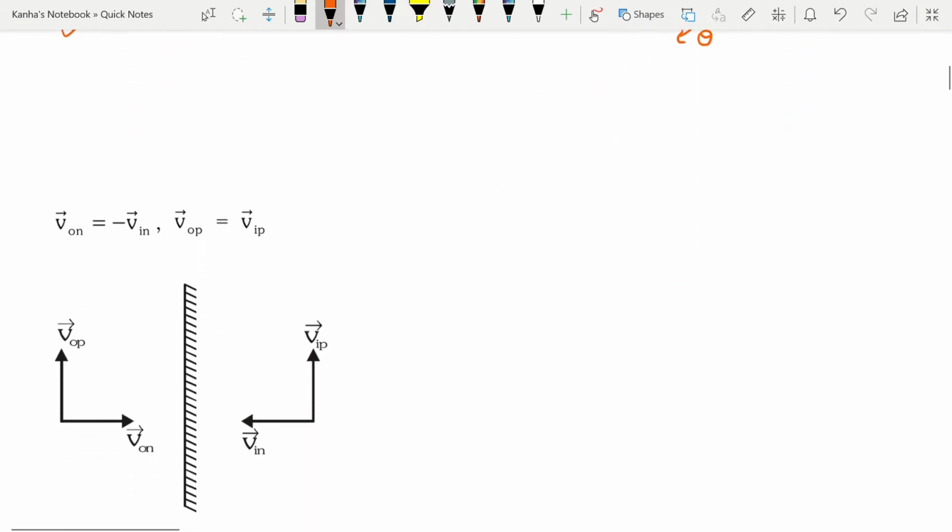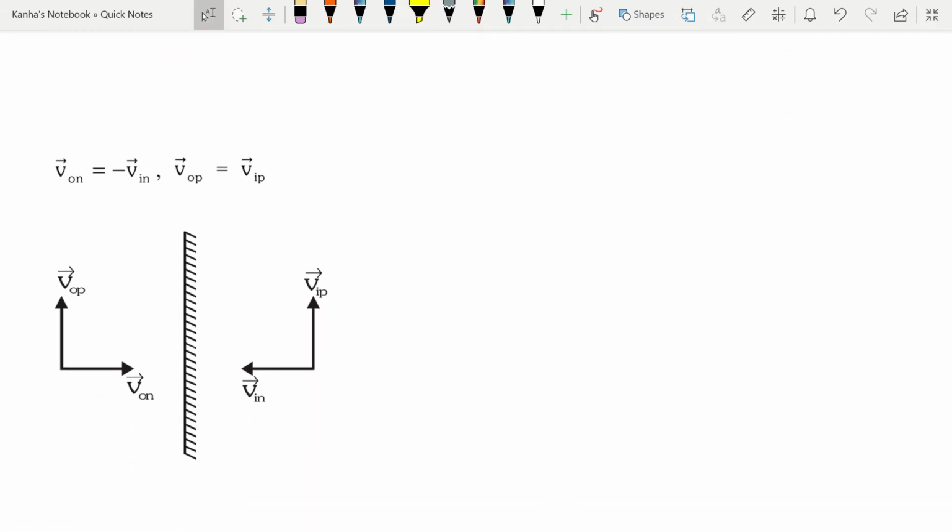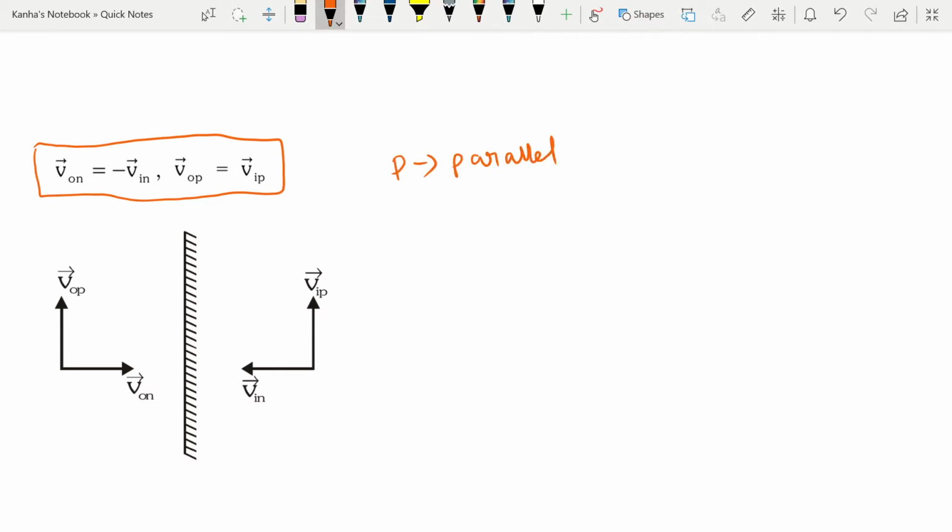Next we quickly look at the image and objects and look at their velocities. So let me just write a simple equation for you to remember. Now VOP is the component of velocity of object parallel to the mirror. So note that P will stand for parallel and N will stand for normal.